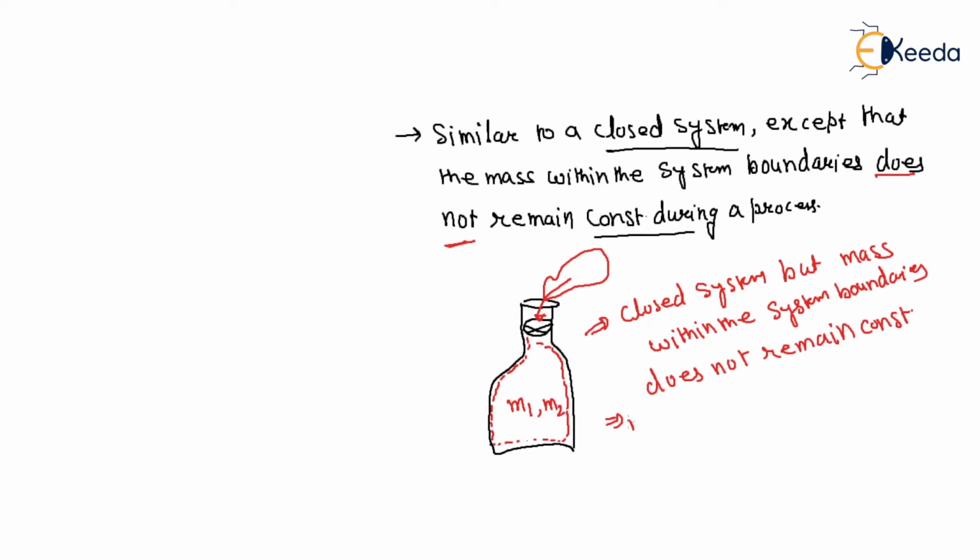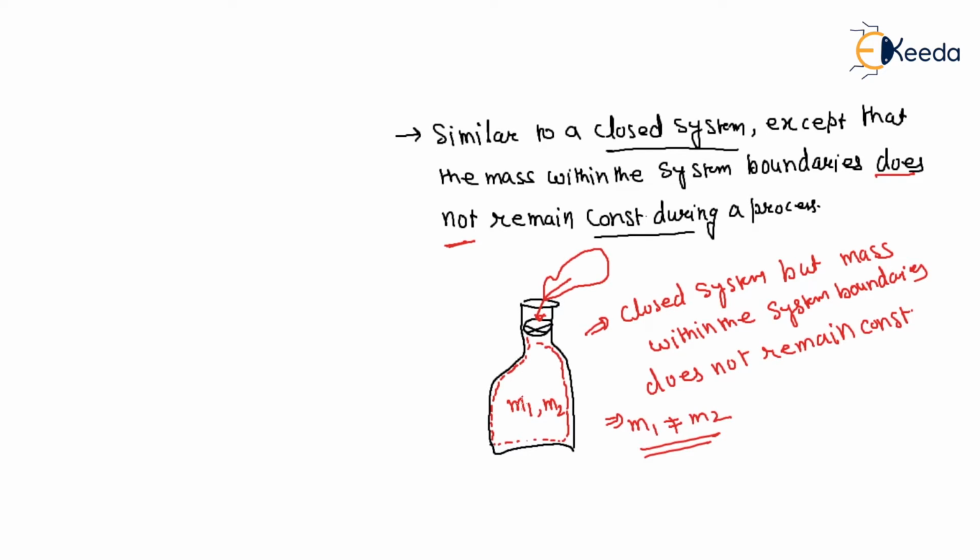So in this case m1 is not equal to m2, but it is equivalent to a closed system. Why? Because all the fluid is going into the bottle, all the fluid is coming into the bottle.